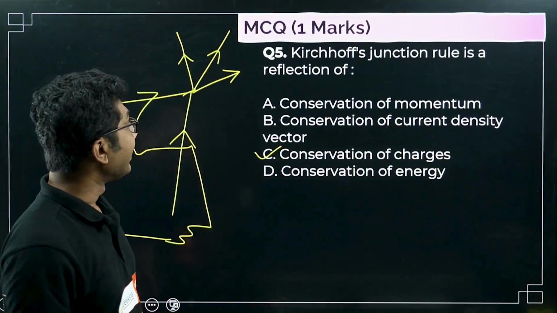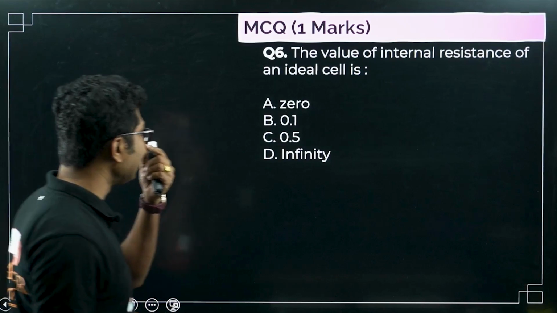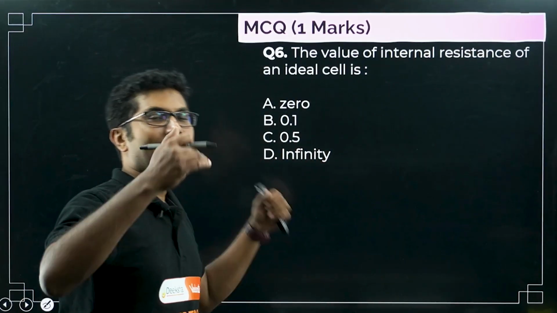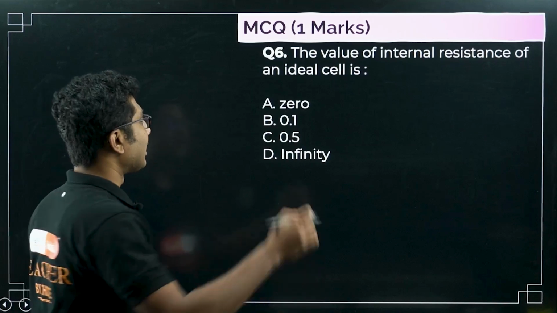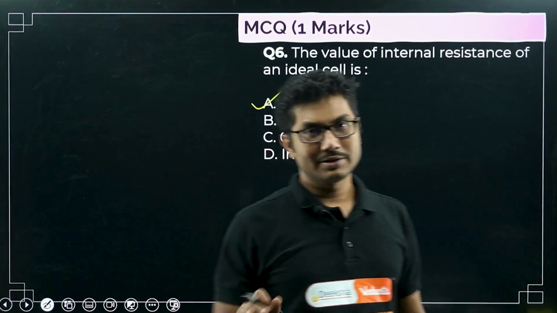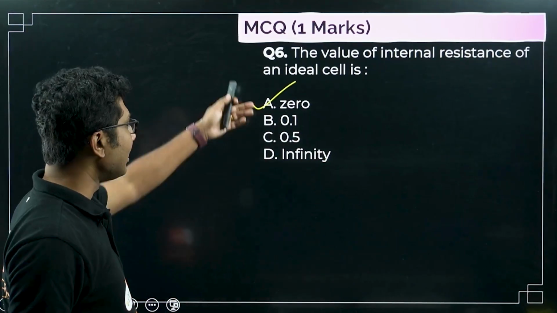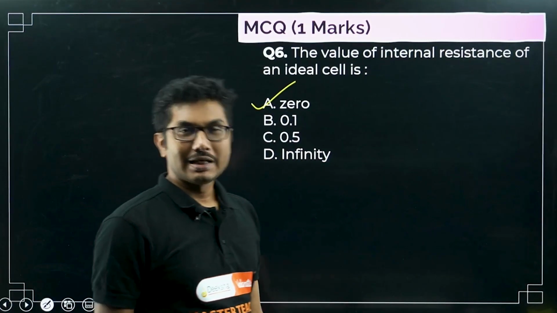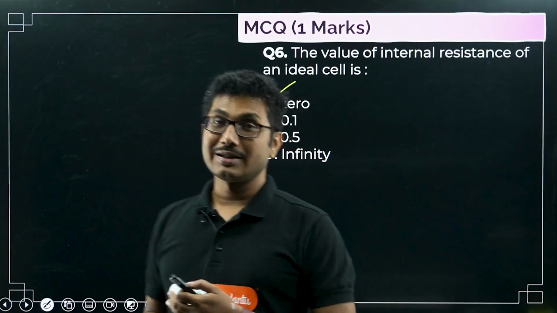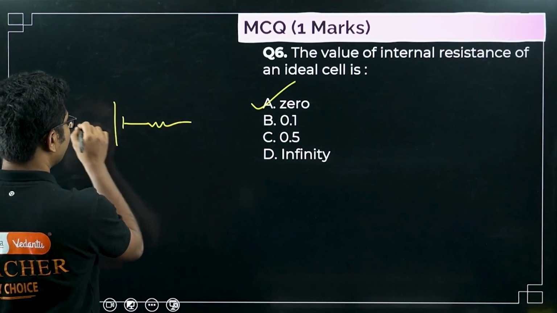Now the next question: the value of internal resistance of an ideal cell is. Anything ideal generally means that the resistance is 0. Ideal means resistance will be 0, not infinity. Obviously the other two values are irrelevant. Only 0 and infinity you need to consider. In this case, for an ideal battery, because the resistance is connected in series, it has to be 0.